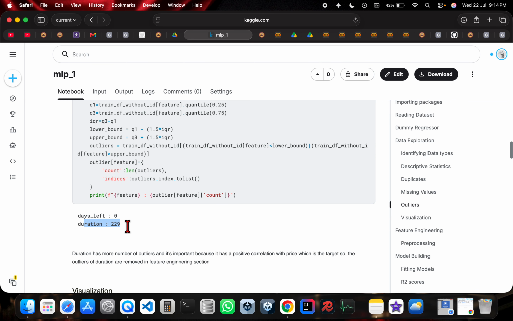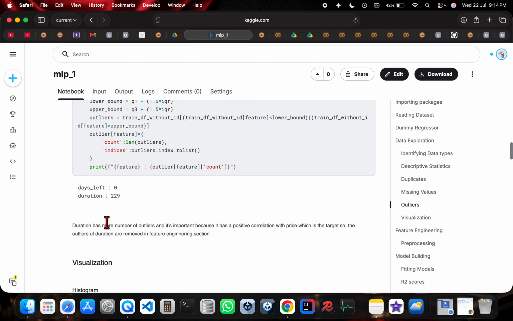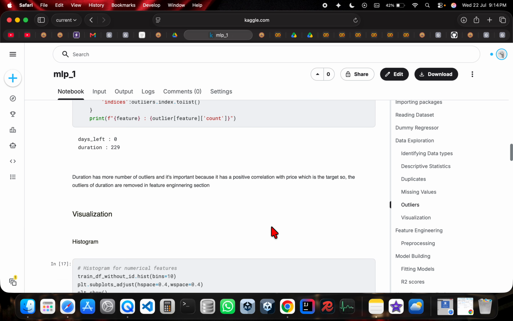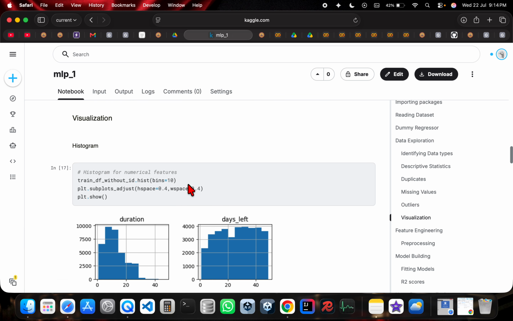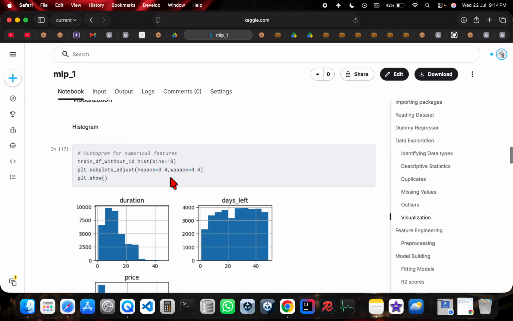So in duration we have 229 outliers, so it has more outliers, and duration in fact has a positive correlation with price, which is the target, so it's an important feature. So we are going to remove these outliers in the feature engineering section of this notebook.